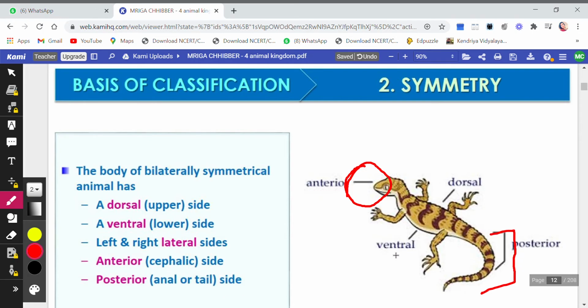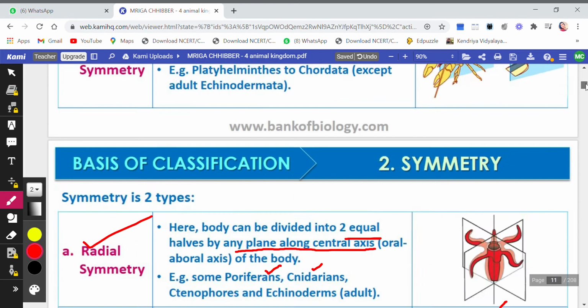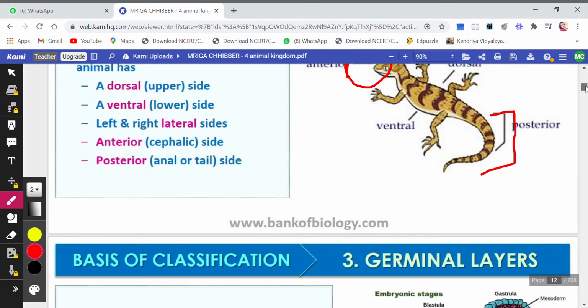So if we talk about your body, the ventral part is the front part of the body, the dorsal part is the back side of the body, anterior means the front part of the body, and posterior means the portion which is the anus or the tail side of the body. Okay. So till here we will be doing in this video.